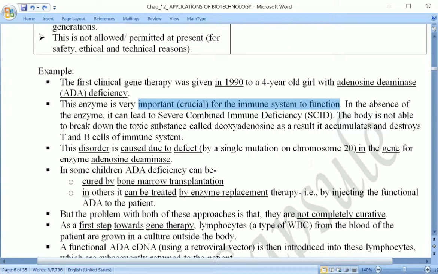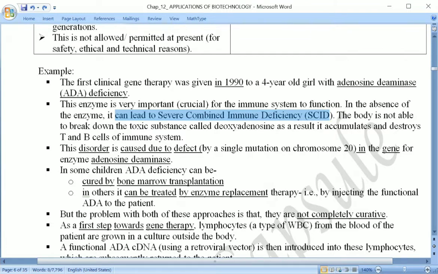You know about the immune system. It is responsible for prevention and control of infectious diseases. Here we are talking about the T and B cells, if you remember. Once again, this enzyme is important for the immune system to function properly. But if this enzyme is absent, it leads to a condition called SCID, severe combined immune deficiency.